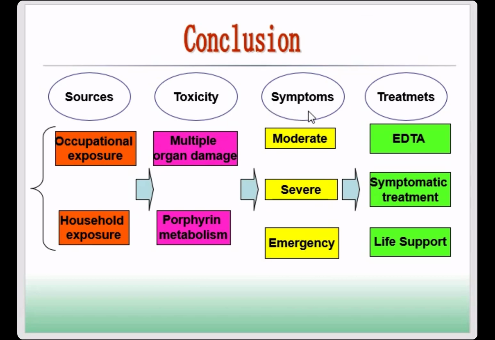And what are the symptoms of a lead poisoning patient? You will find 3 different levels: moderate, severe, and emergency. You have different symptoms for these 3 types. And what should we do for the patient? EDTA is the main drug for treatment. We also should give the patient symptomatic treatment and life support. That is the conclusion of lead poisoning.